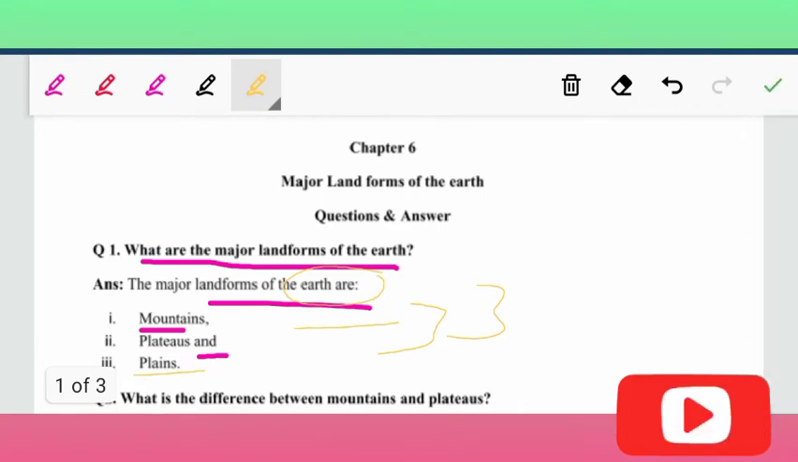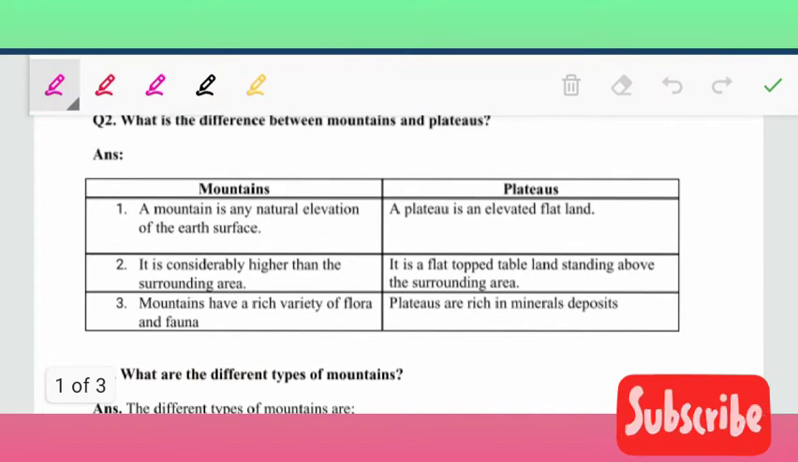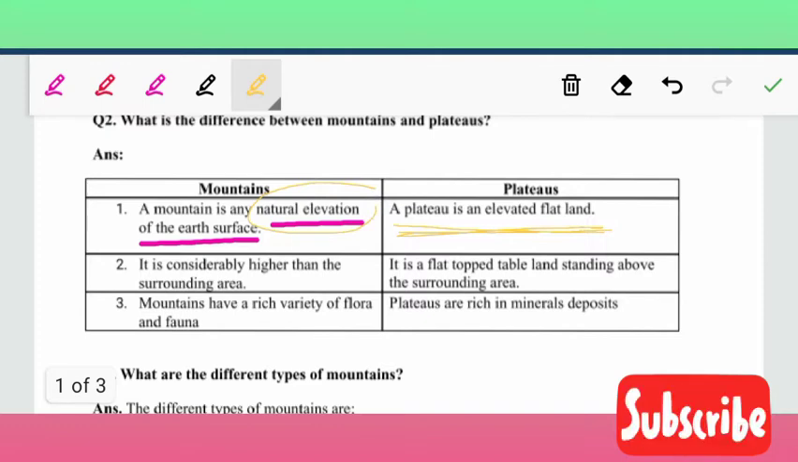Now, question number 2 is what is the difference between mountains and plateaus? A mountain is any natural elevation of the earth's surface, and a plateau is elevated flatland. It is elevated, but mountain is natural elevation. Now, second point is it is considerably higher than the surrounding area. Sometimes it is higher than the surrounding area.